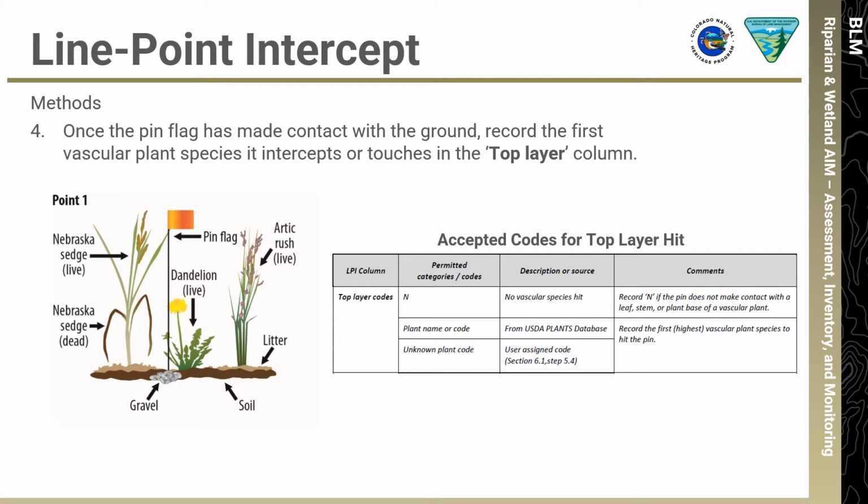Record the species of the uppermost stem, leaf, or plant base that touches the pin using codes seen here, or listed in Table 11 of the protocol. Acceptable codes for a top layer hit include N for none or no vascular species hit, a USDA plants code, or an unknown plant code. If no leaf, stem, or plant base is intercepted or touches the pin, record N for none in the top layer column.